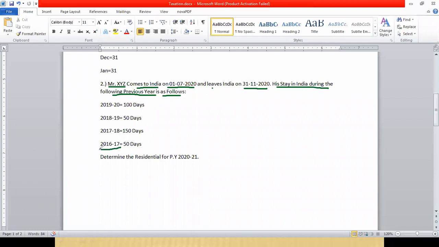By reading this question you should understand that Mr. XYZ had come to India in previous years also. So this is not the first time he is coming to India. He had come to India in 1920. In 1920 also he was in India. In 1819 also he was in India. 1718 also he was in India, and 2016 also he had come to India. These are the number of days he had stayed in India during these previous years, past years you can say.